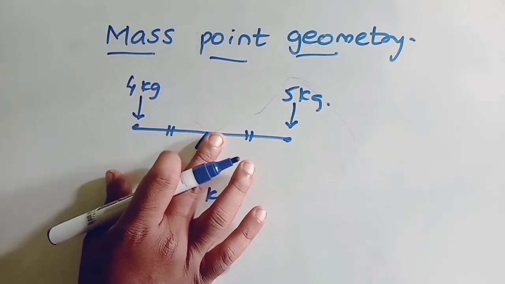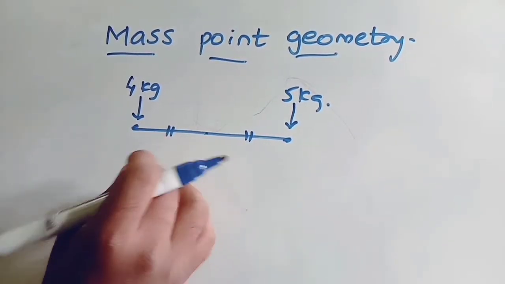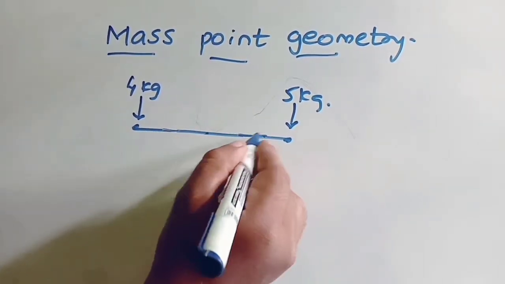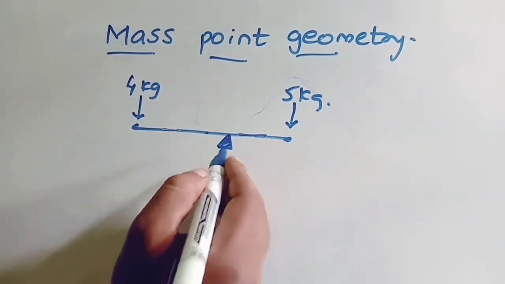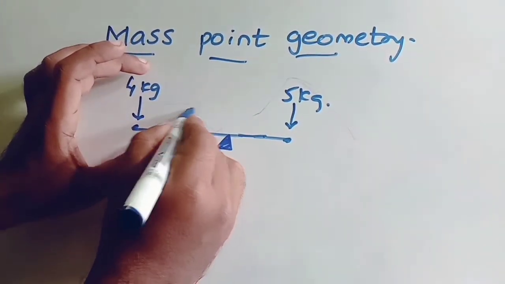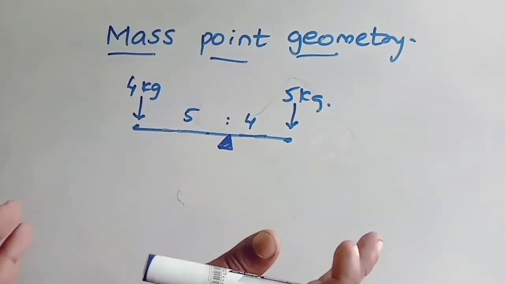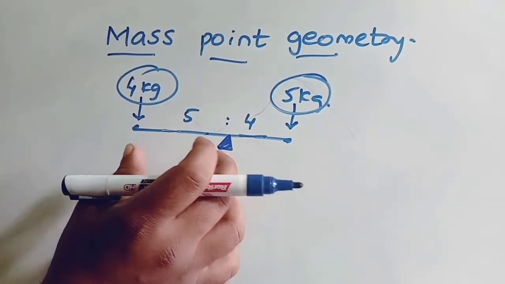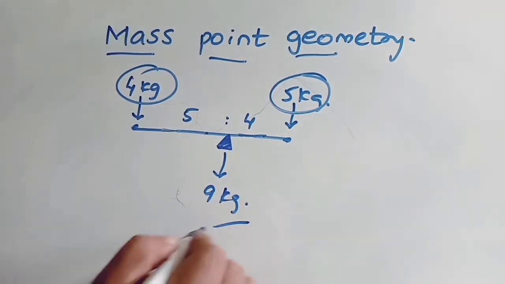You have to shift the balance point to the right side towards the heavier weight, such that the ratio of the distances will be 5:4. It will be reverse. Most important point: the weights ratio will be reverse to the distance ratio. And the weight acting will still be 9 kgs.